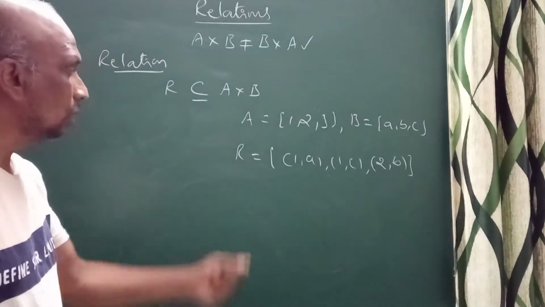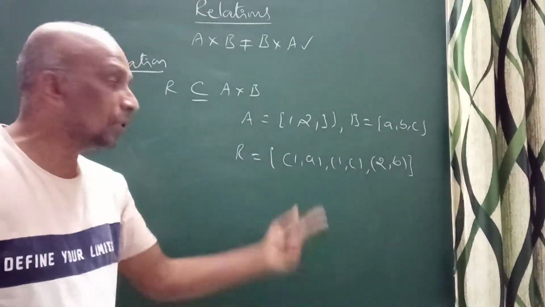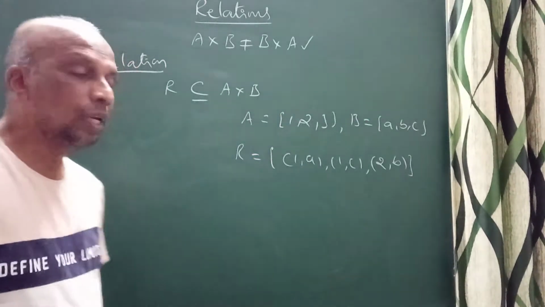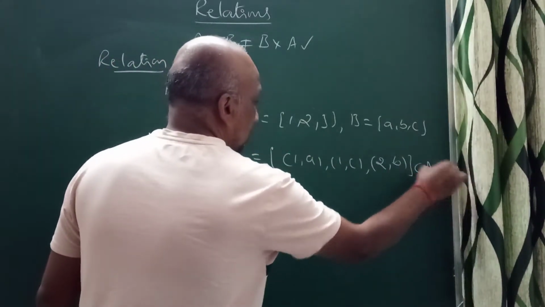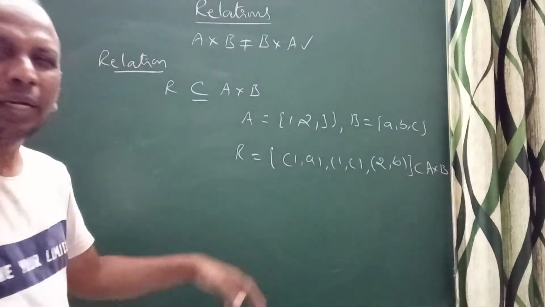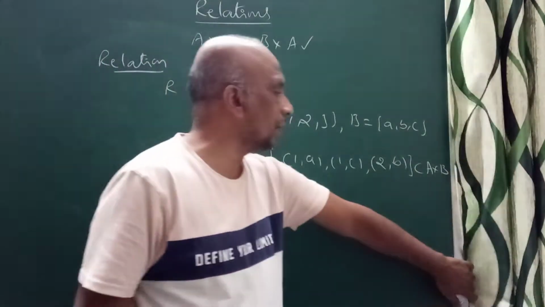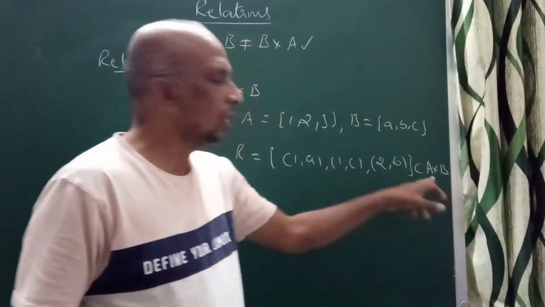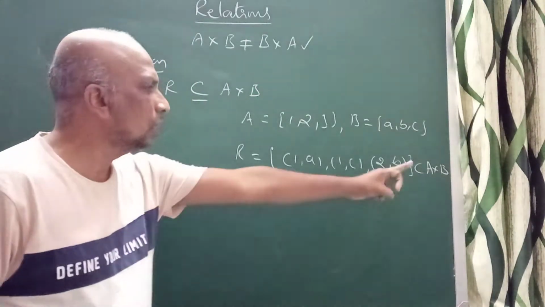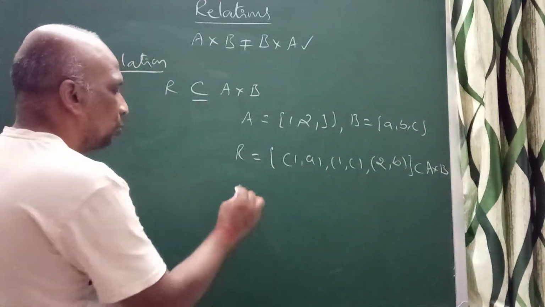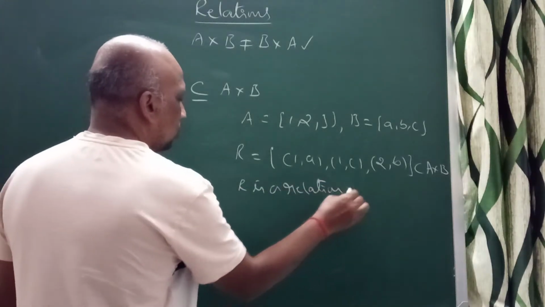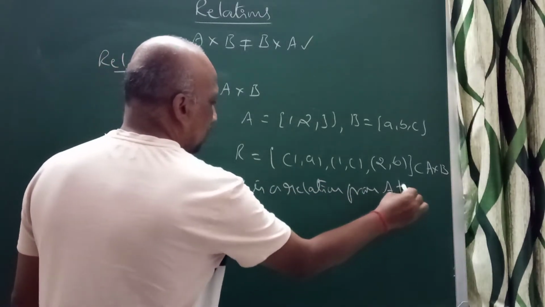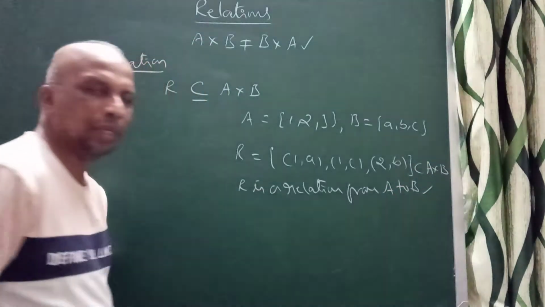So you can see here, if we take A cross B, definitely these are elements of A cross B. So clearly we know that this is a subset of A cross B. Then I can say R is a relation from A to B.